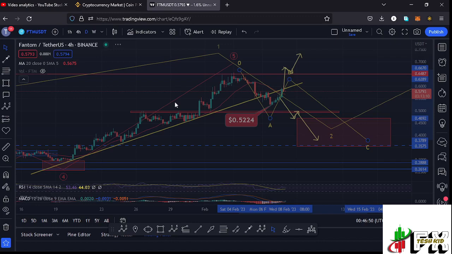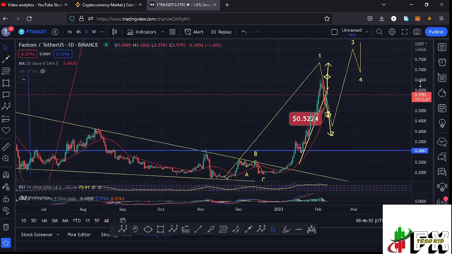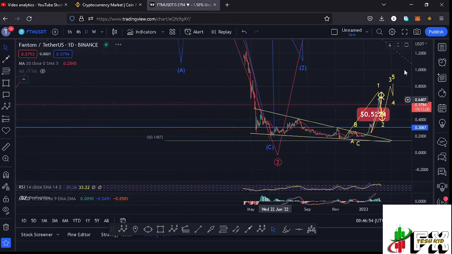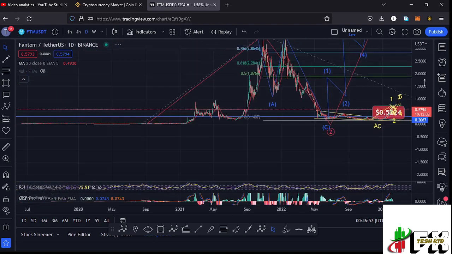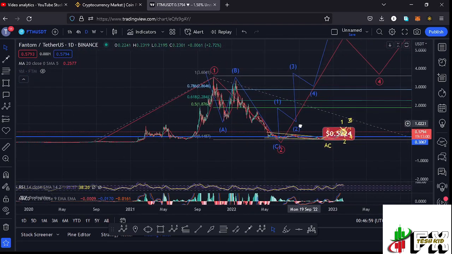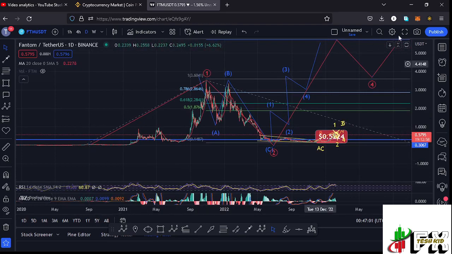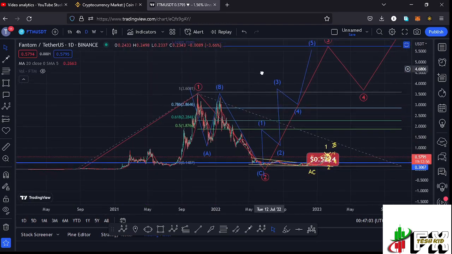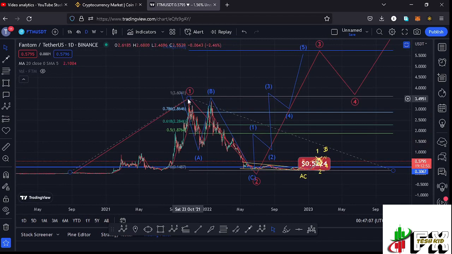And jumping to the daily chart to give you the long-term scenarios that I'm expecting to play out. Here on the daily chart, you can see that I have this Elliot structure in red, where you can see from these low prices that we had been trading within, we started a very nice bounce to the upside, making it to an all-time high at around the $3.5 mark in what I'm terming as that first wave to the upside. And after seeing the all-time high, we started the bear market, where we had been seeing lower prices in this ABC corrective structure, which took us back to around the $0.16 mark in what I'm terming as the formation of that wave 2.